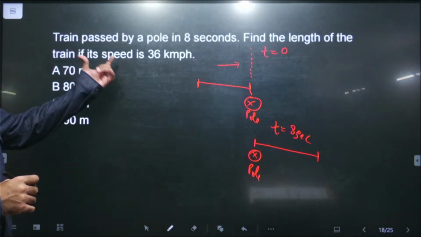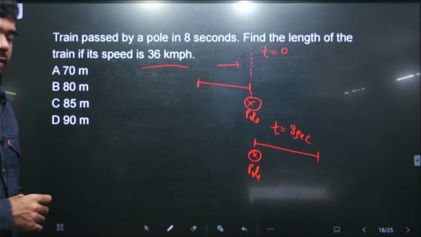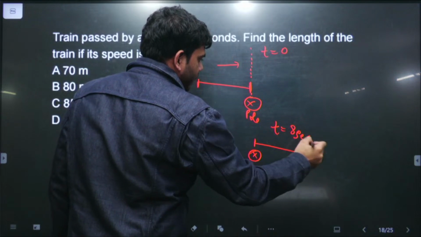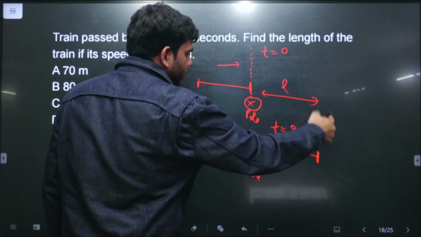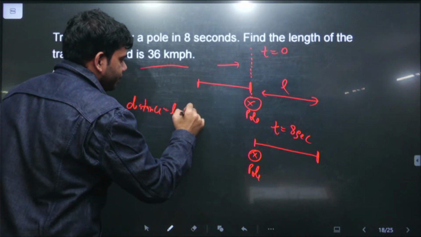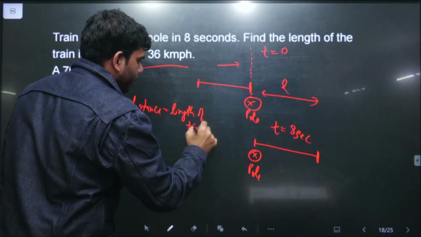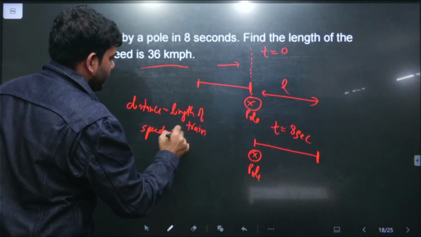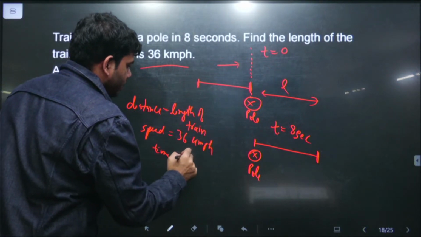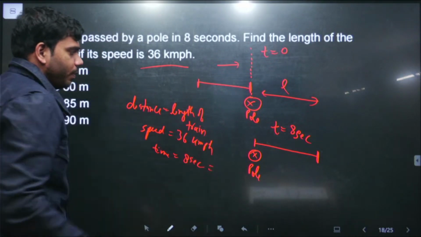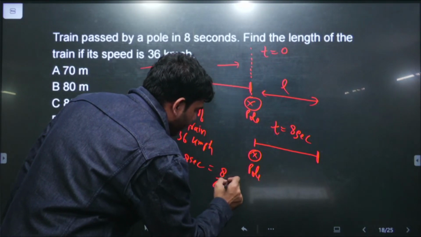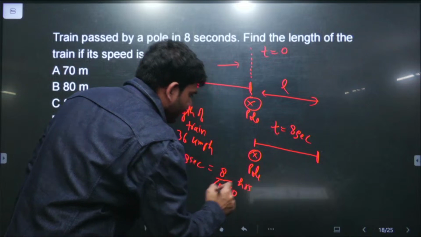Then we need to find what is the length of the train if the speed of the train is provided to us. So in these 8 seconds we can say this जो ये वाला part है, the starting point of the train that has covered a distance that is equal to the length of the train. So here the distance covered by train is length of the train, right? And speed जो हमको दे रखी है that is 36 kilometers per hour, and time that is provided to us is 8 seconds. This is kilometers per hour, तो इसको भी will convert into hours. So इसको हम लिख सकते हैं 8/(60×60) hours.